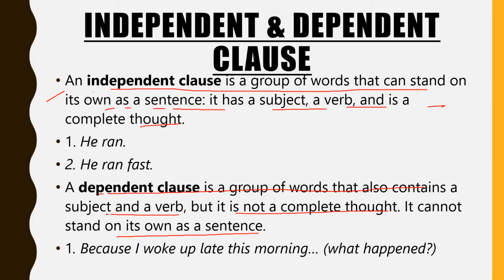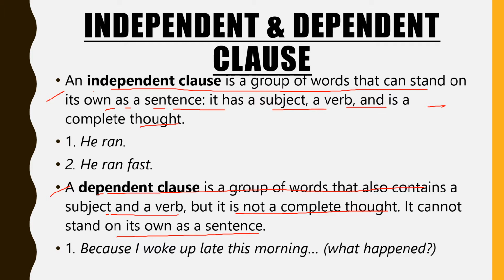No need of any other sentence to complete its meaning, or any other verb or any other clause. Nothing is required to express its complete meaning, whereas a dependent clause is a sentence or a group of words which is dependent on another sentence to express its complete meaning.